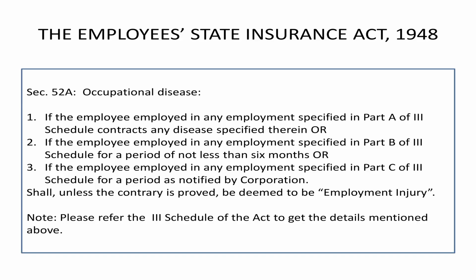See, this is nothing but what you call an invisible injury. Occupational disease is nothing but invisible injury, because we do not see the visibility of the injury; it catches after a period of time. It can be 6 months, it can be 1 year, depending on the schedule; if you refer to the Third Schedule, you will know very clearly the periods have been mentioned. And if he catches any of the diseases specified in those schedules, it amounts to employment injury. That's called occupational disease.